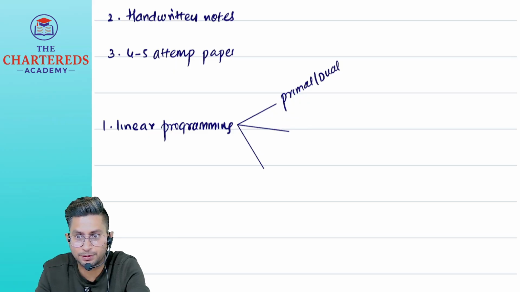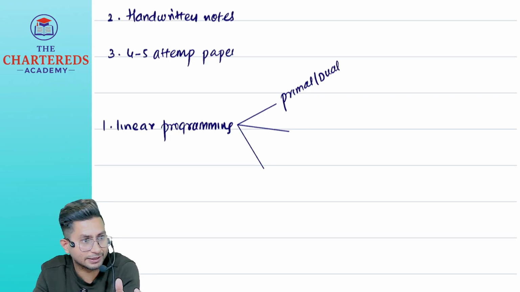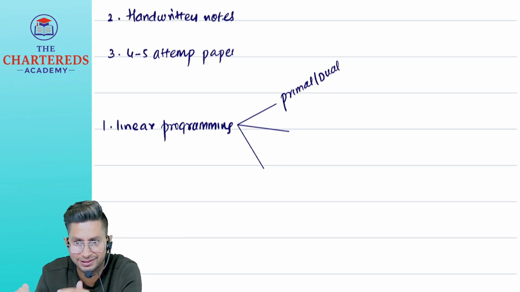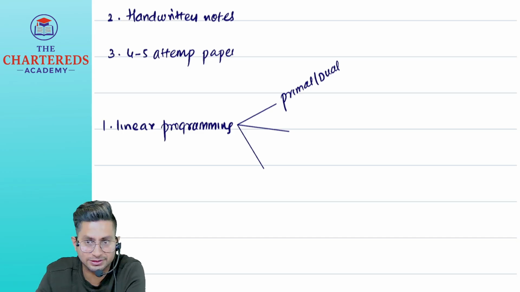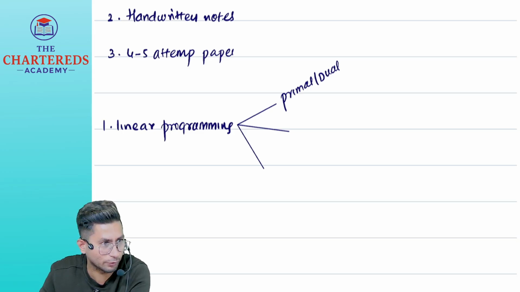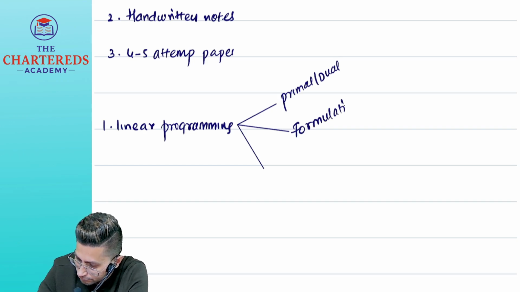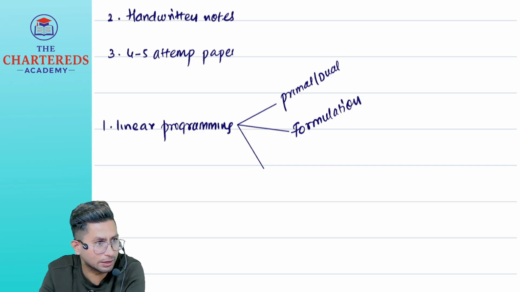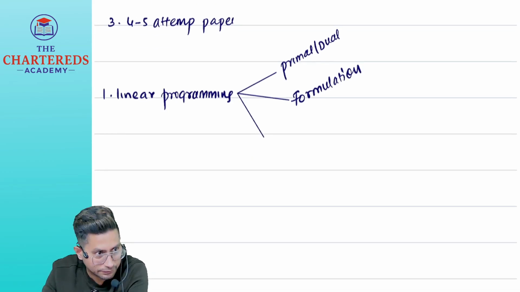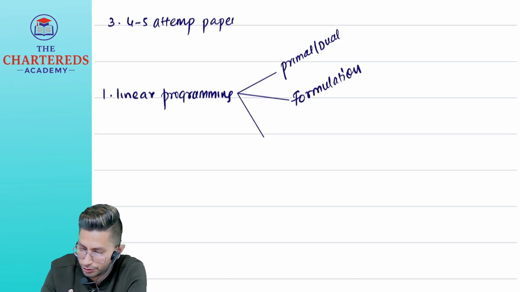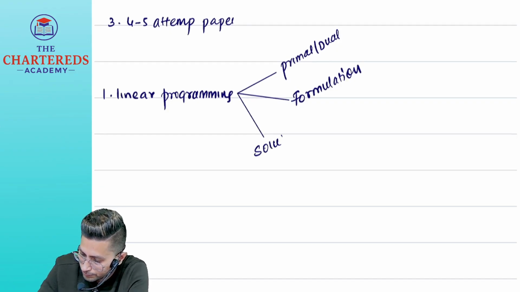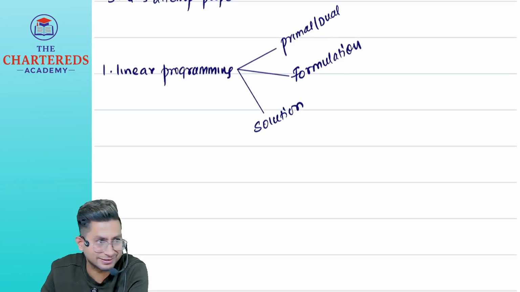Have you done these type of problems? Primal dual. This is what you have done at inter level, pure basics. You are little advanced we have. Second concept what we have in linear programming, what you have already studied at inter, is formulation. Formulation of linear programming problems. And then I don't know whether your faculty has taught you or not, solution.